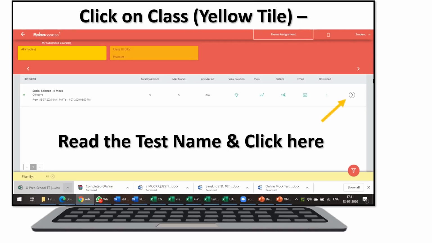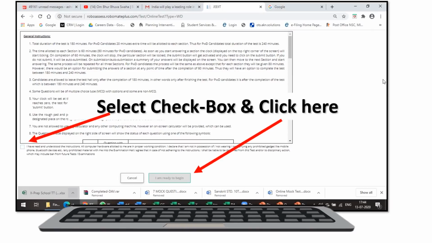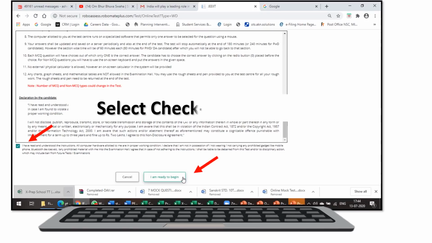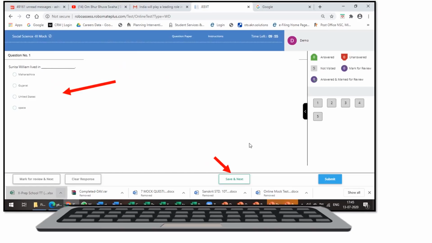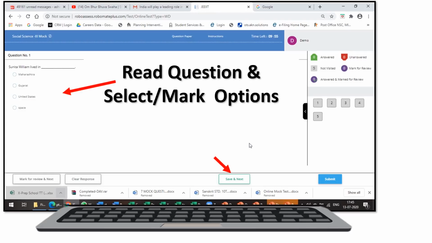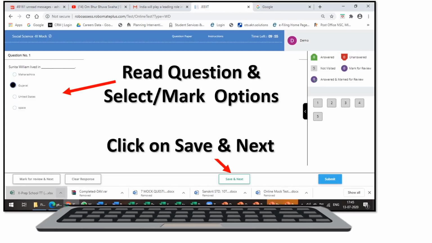Once you click on this test, you need to select this checkbox and click here, otherwise your test will not start. So you have to check this checkbox and click on I am ready to login. Once you click on I am ready to login, you will see the test started. You can see the question and mark the options. You can click on save and next to go to the next question. Please select and mark properly, check whether it is highlighted when you select the options.